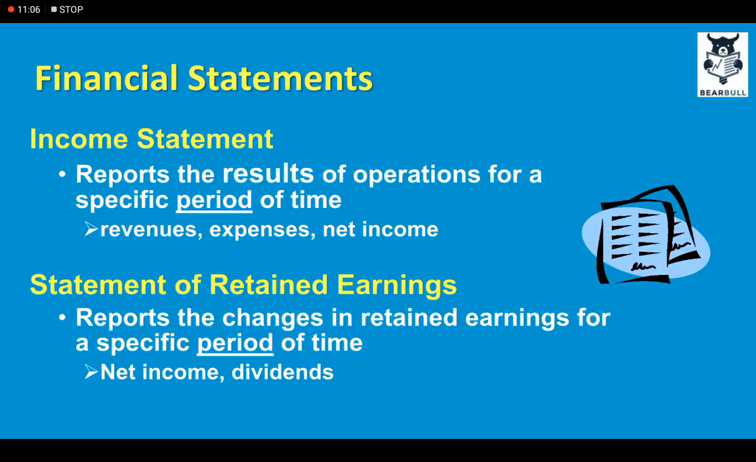So it basically starts from the accumulated retained earnings of the previous year. Then we add net income to those retained earnings, and then we deduct dividends paid in the current period, and we arrive at the statement of retained earnings. We will talk about this in detail later in this lecture.